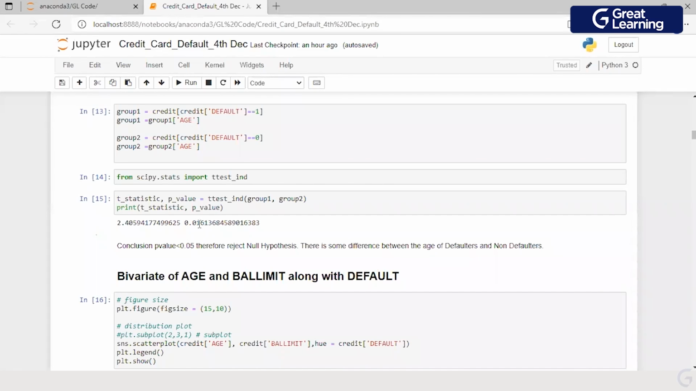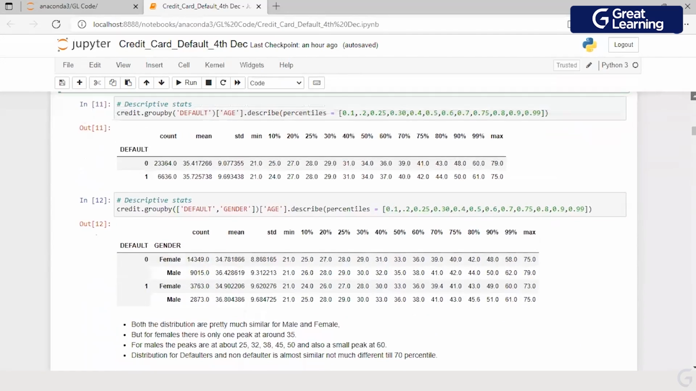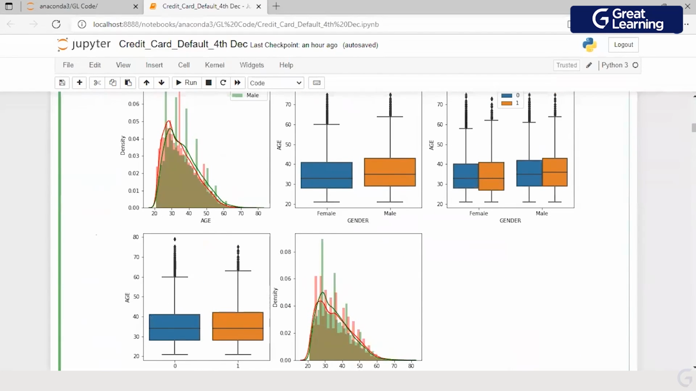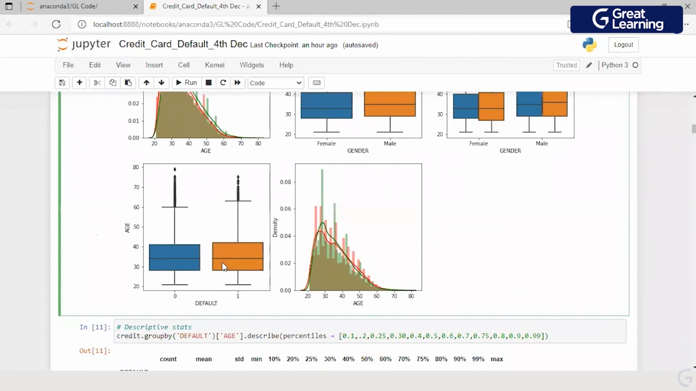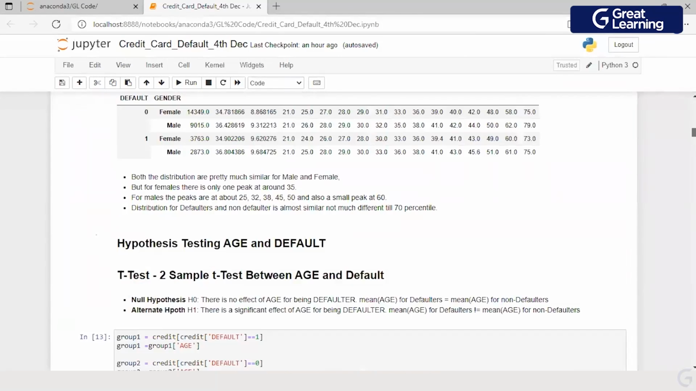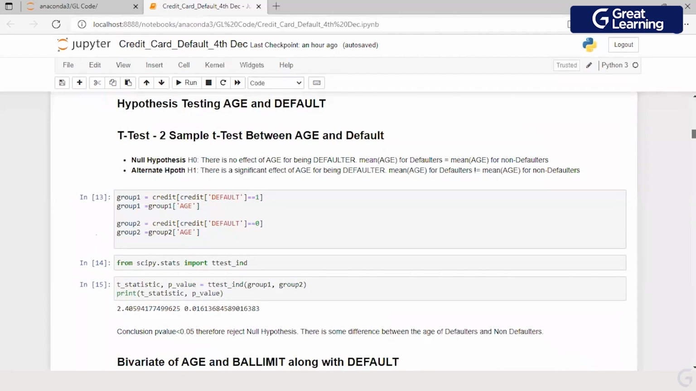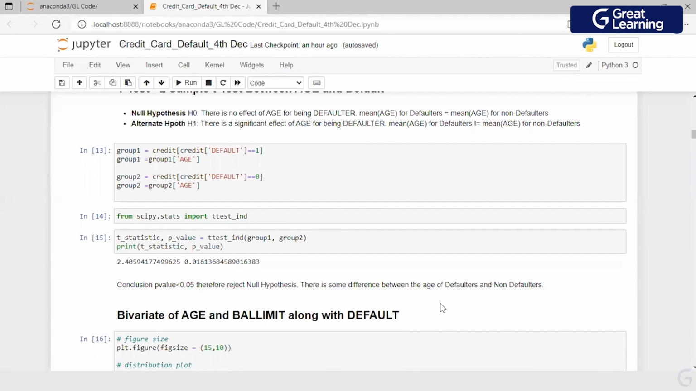Now the statistical test is telling me there is a difference between the age of a defaulter and a non-defaulter. Okay. So visually speaking, when we were looking at age, we saw that there is hardly any difference in terms of the median line. But when I perform a statistical test, what does the test tell me? No, there is a difference. So I cannot assume that the mean age for a defaulter is equal to the mean age of a non-defaulter.